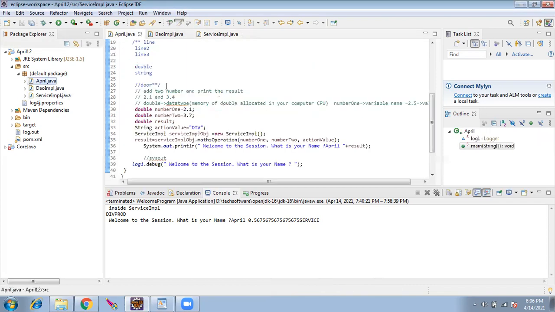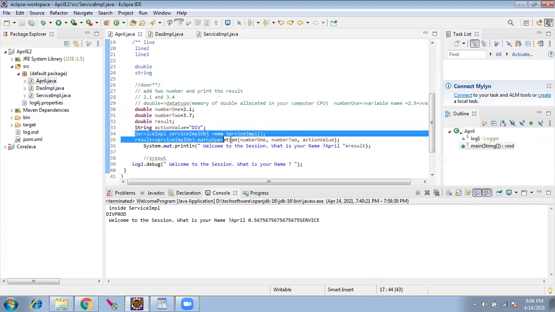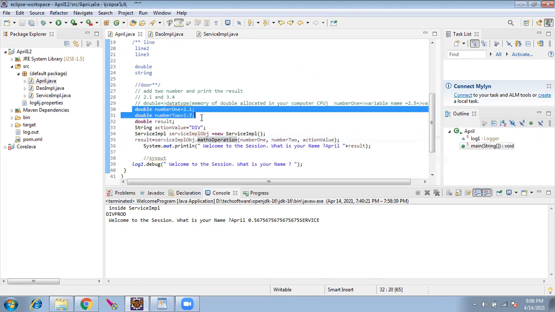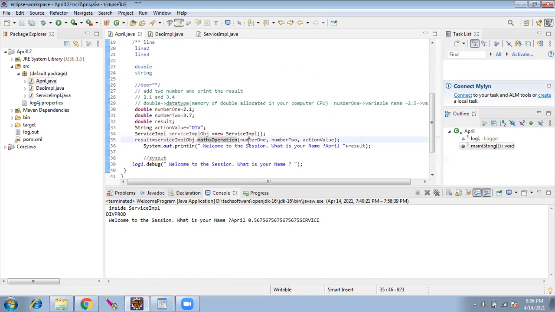From the main program, we created an object of the service class, and using the object, we call the method. We declared two floating variables, that is decimal variables, and we passed those two variables, and we declared a hard-coded action value. We passed that also to the object, and whatever is returned, we get into a result variable, and we printed it.